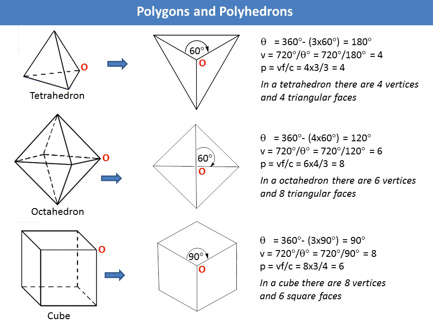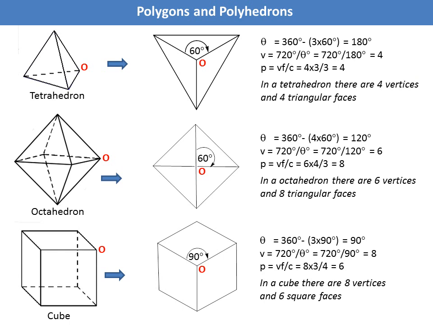In this slide, I am going to show you some examples. For example, this is a tetrahedron. Consider a vertex here, which is shown here. Each internal angle is 60 degrees, so 3 times 60 equals 180, then theta equals 360 minus 180, equals 180 degrees. So the number of vertices V is 4 pi by theta, which equals 4.